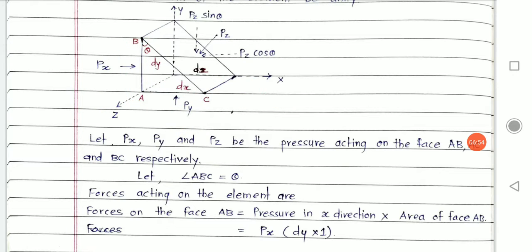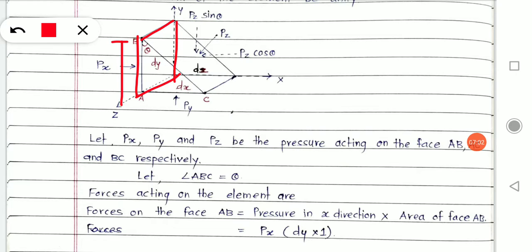Now come back here. I want to know the area of this face, and I know the height of that rectangle I am assuming is dy. As I said before, I am assuming the thickness of this arbitrary fluid element is unity. Therefore, I can calculate my area as dy into a length of 1 unit. That's what I wrote, dy into length of 1 or unity.